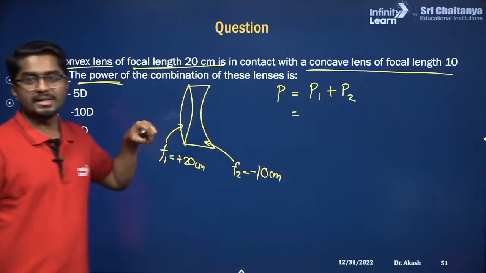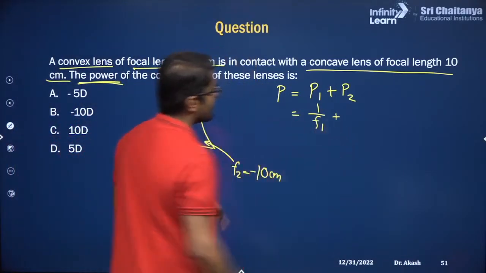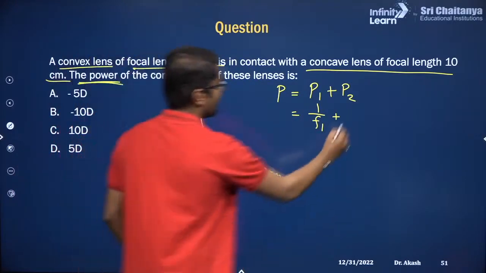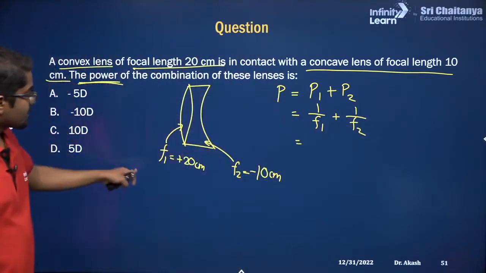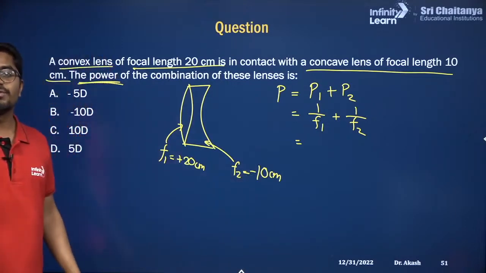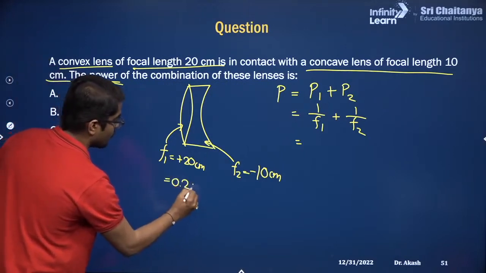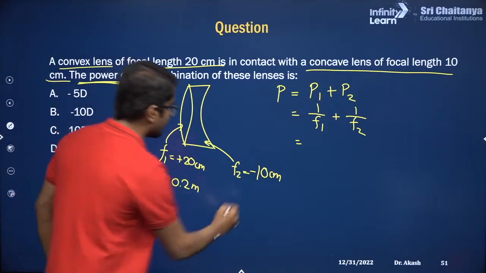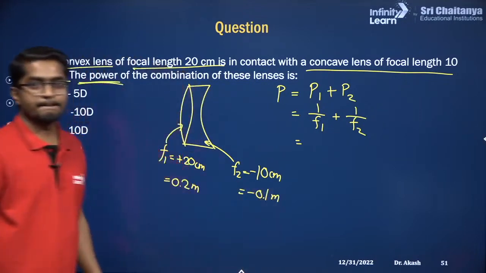P1 is 1 divided by F1 plus P2 is 1 divided by F2. Just substitute these values, but this is in centimeters. First you have to convert them into meters. So 20 centimeters is 0.2 meters and 10 centimeters is minus 0.1 meter.